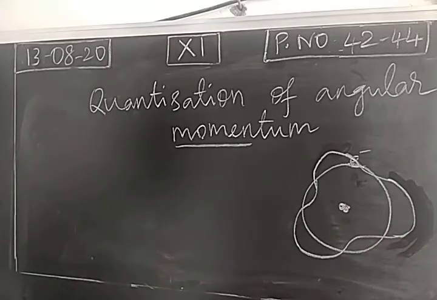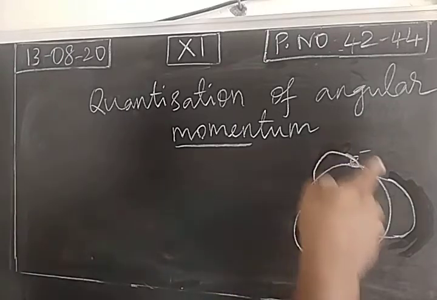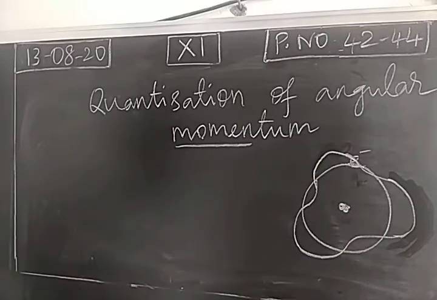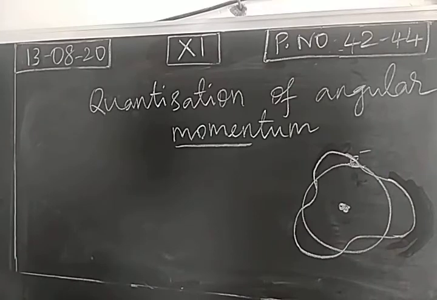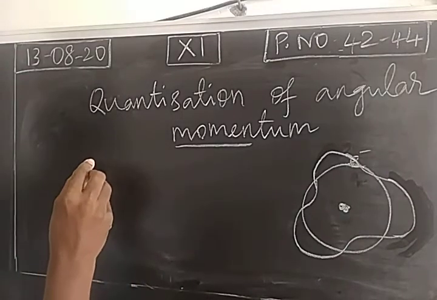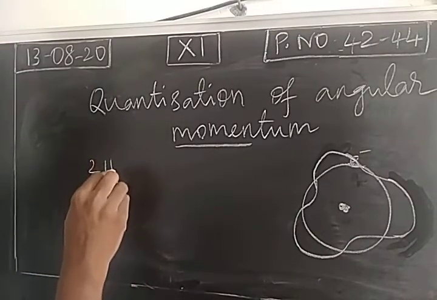The dual property of an electron says that the electron has both particle as well as wave nature. So now we consider the wave nature of an electron. The electron is propagating as a wave in one particular orbit. This orbit is a circular path. We consider the circumference of this orbit.